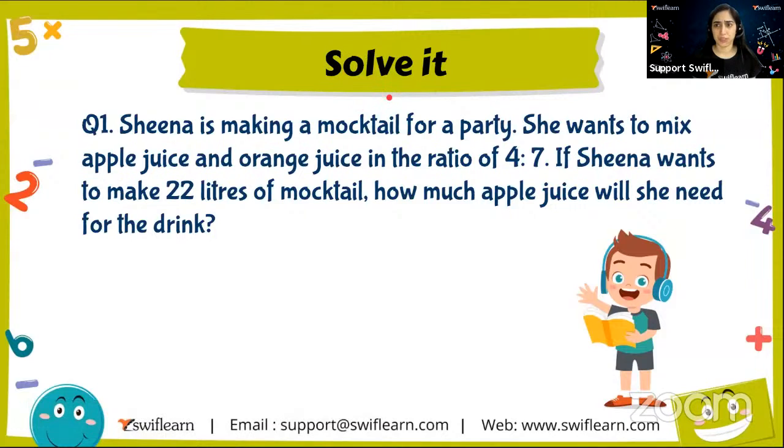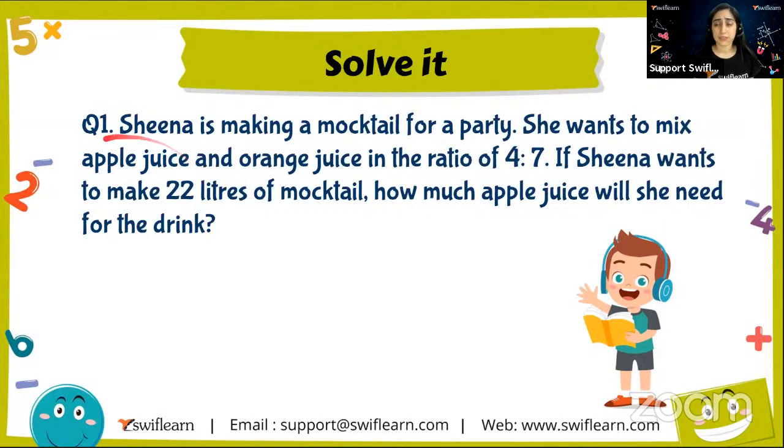Let's do the first question. What does the first question say? It says, Sheena is making a mocktail for a party. She wants to mix apple juice and orange juice in the ratio 4:7. If Sheena wants to make 22 liters of mocktail, how much orange juice will she need for the drink?